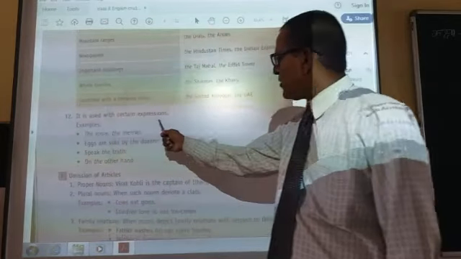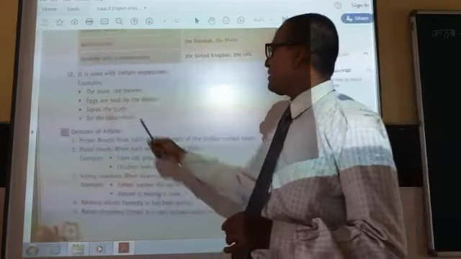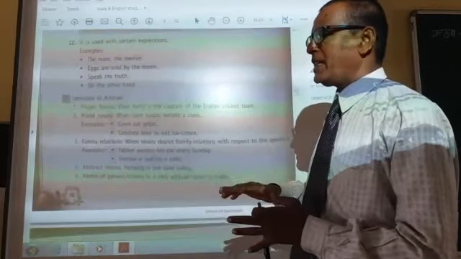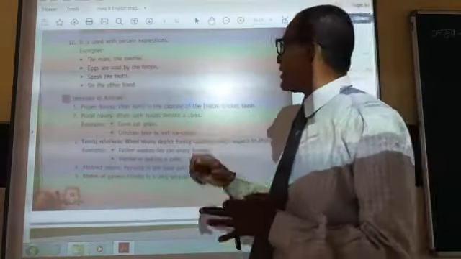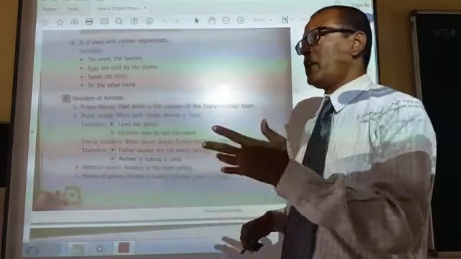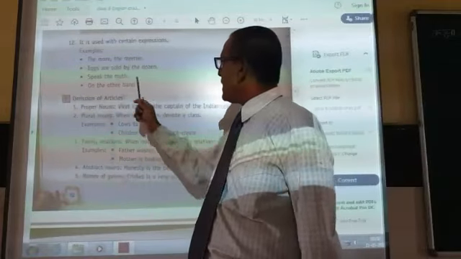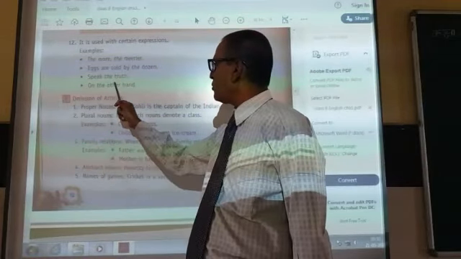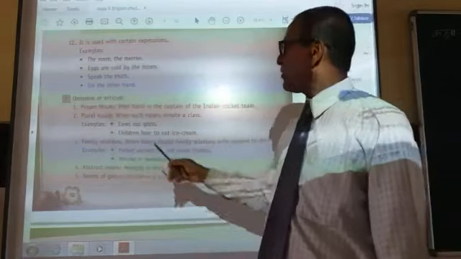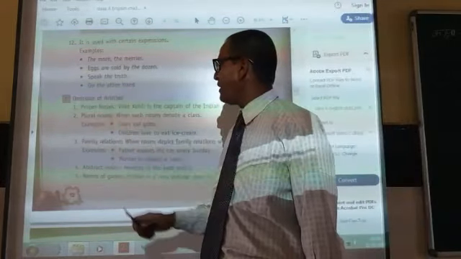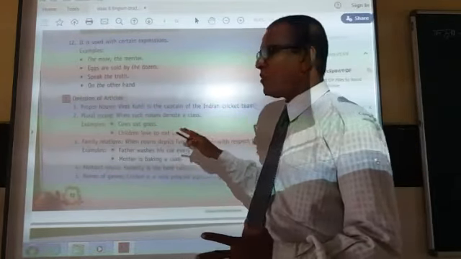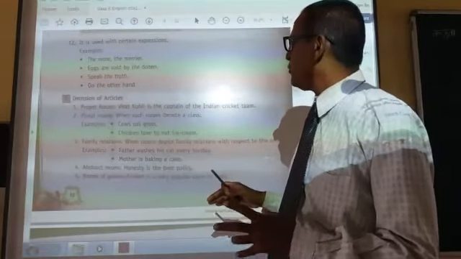The is also used with certain expressions. The more, the merrier. When we compare things with two comparative words: the more, the merrier; the higher, the colder. Speak the truth, so the is used before truth. On the other hand. In this way we see that there are different uses of articles, and the is used at many places.